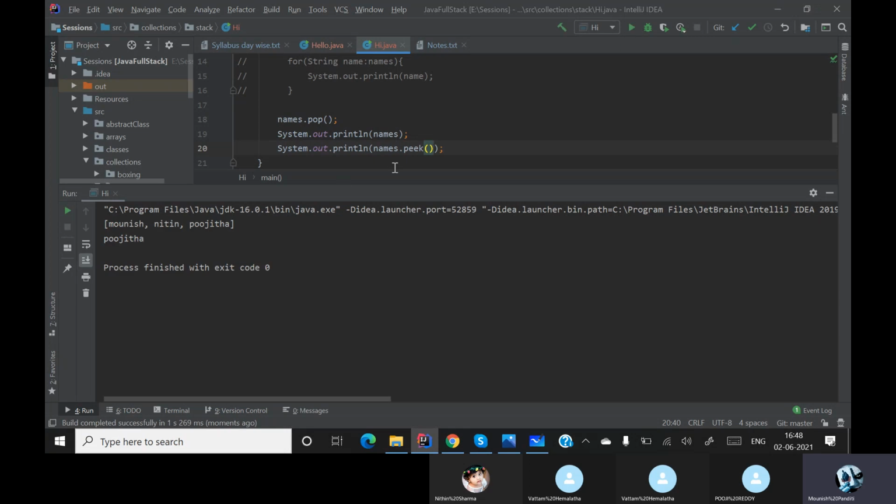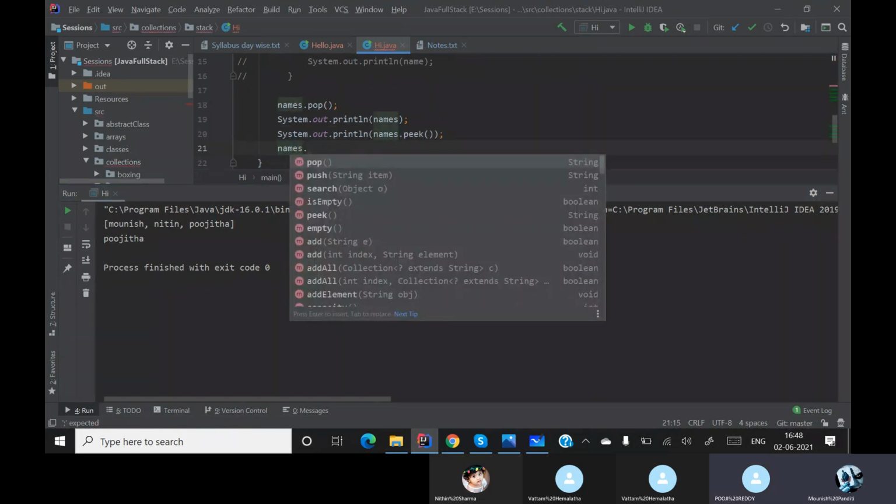This peek method will give me the last input value. Whichever the last input value is, it will give me that particular element. Are we clear with this peek method?